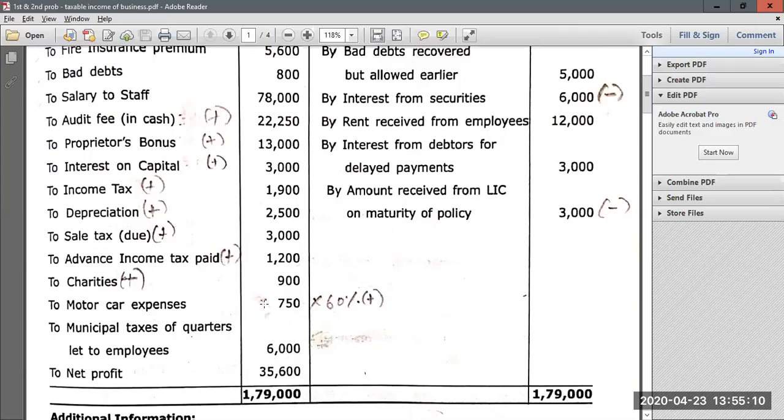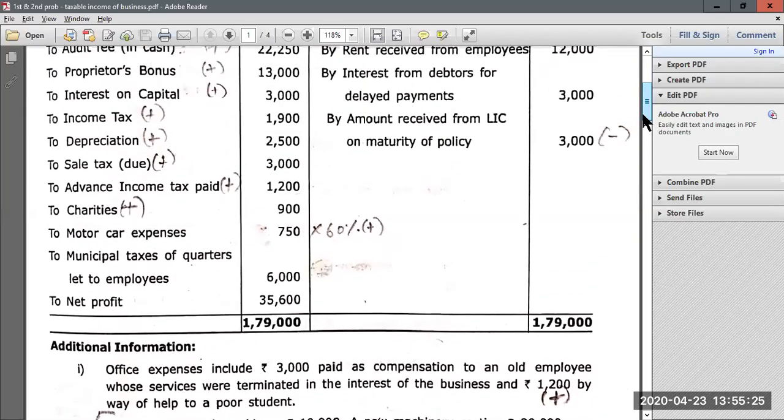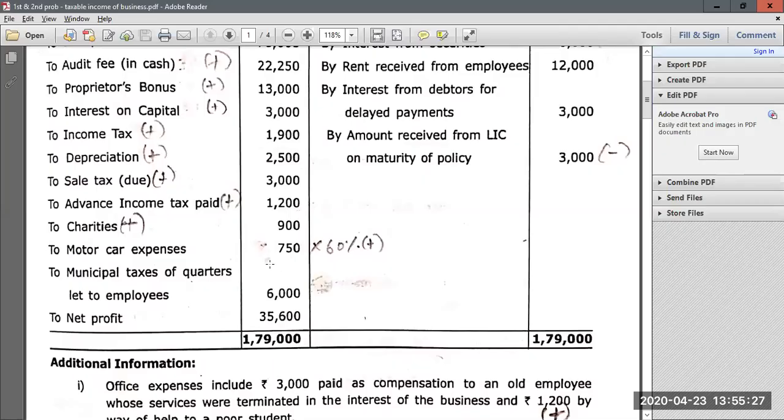Then again, they have given charities. So any donations and charities, as usual, we have to add back. Now here they have given motor car expenses 750, but in additional information they have given that 60% of motor car expenses are used for the proprietor's personal use. That means out of the total usage of this motor car, 60% belongs to personal use, so 60% will become inadmissible. So 750 we have to multiply by 60%. That gives us 450, and that 450 we have to add back to net profit.